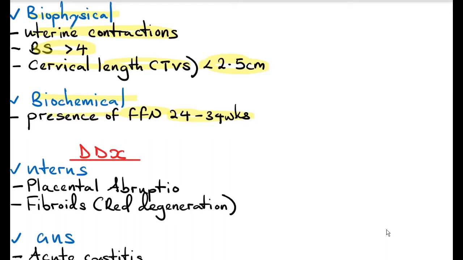Any disruption that occurs between the deciduum and the chorion results in fetal fibronectin release. So the presence of fetal fibronectin tells you that preterm labor is most likely to occur. Like I have said, fetal fibronectin is not supposed to be found in the cervical vaginal discharge between 24 to 34 weeks. It's only found in the cervical vaginal discharge when the pregnancy is less than 22 weeks and when it's more than 37 weeks.